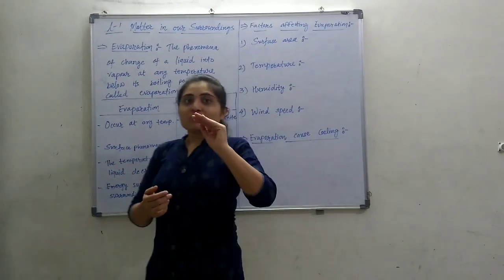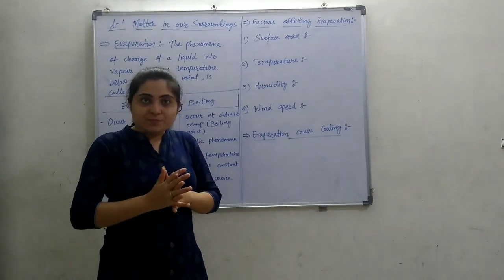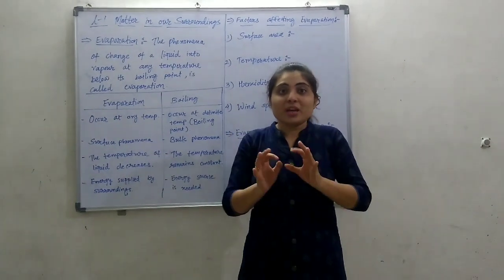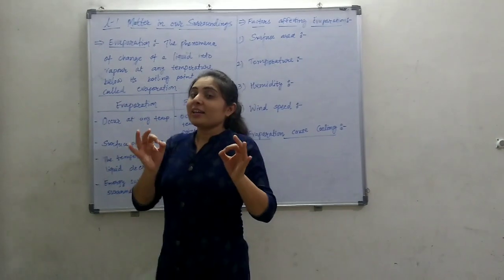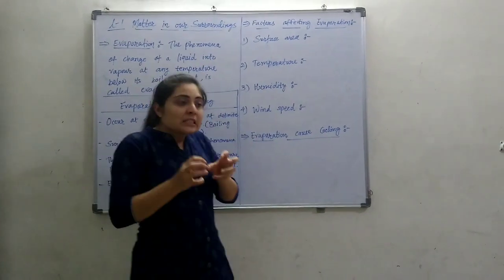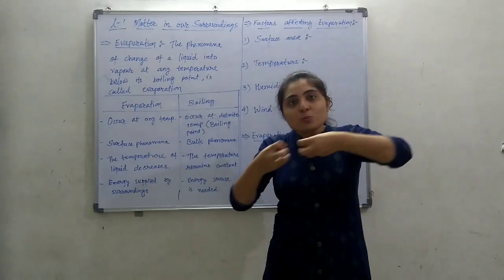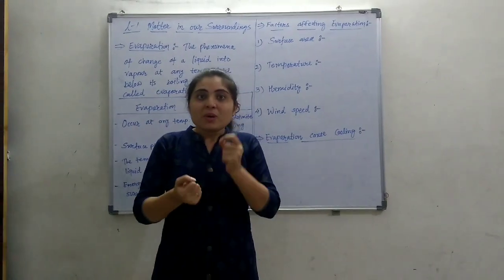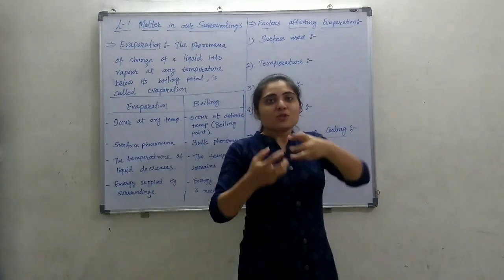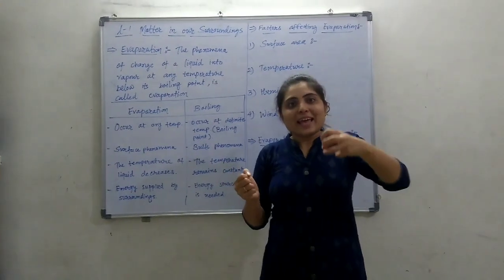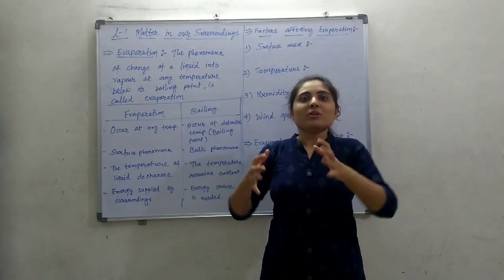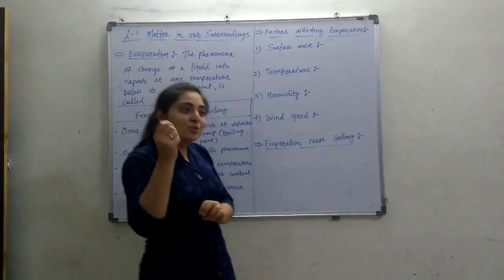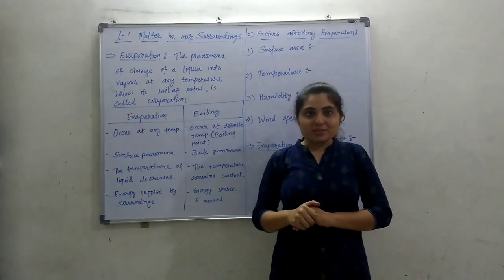So these particles, if they have more kinetic energy, they can get it from anywhere. If the energy is enough to break the force of attraction, okay, the particles are having attraction between them, but the kinetic energy is enough to break the force of attraction, and that particle separates from the liquid matter, and that particle will convert into vapor form. Okay. So this we are calling the evaporation process.